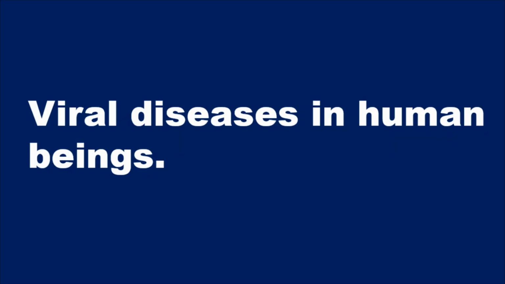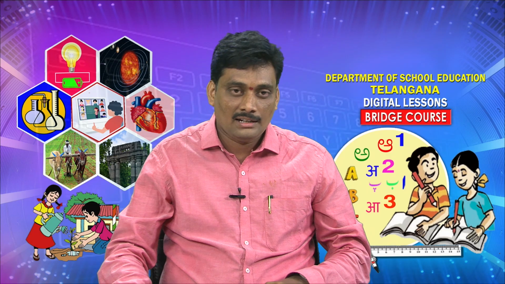Next, we will discuss viral diseases in human beings, and the first viral disease is smallpox. Here smallpox is a viral disease that is transmitted through the air. The causative microorganism is the variola virus. This disease can be prevented by vaccination.